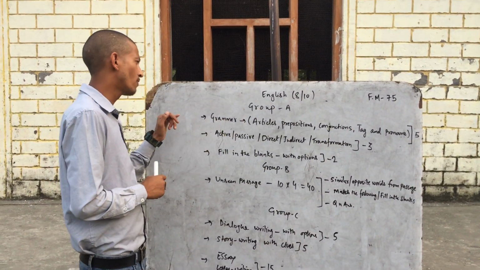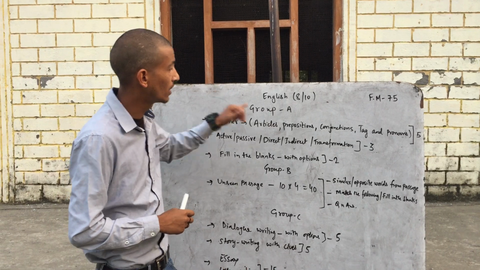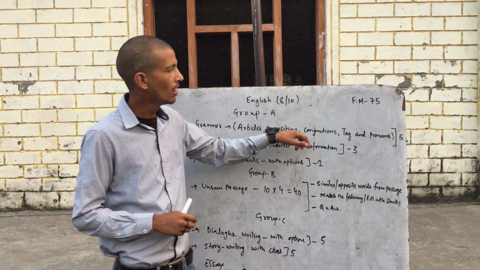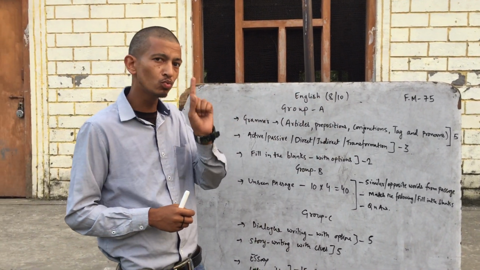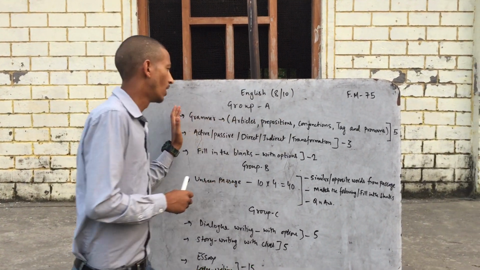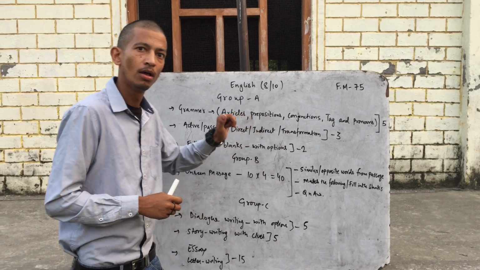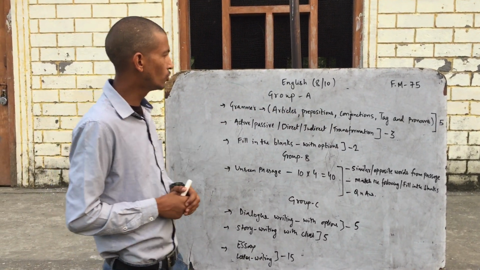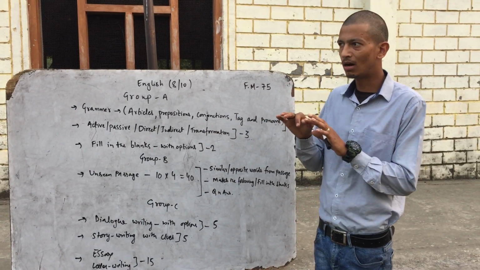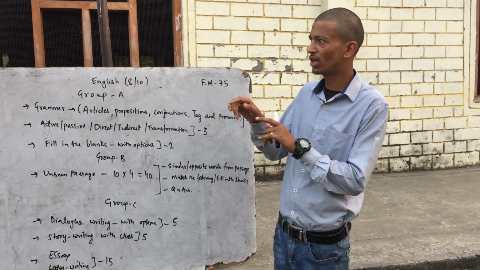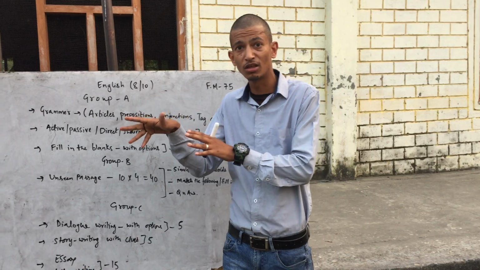So the first question would be of grammar, which will include articles, prepositions, conjunctions, tags, and pronouns. There would be 5 questions, 1 mark each, covering all these options. The second question would be of 3 marks: change the following sentences as directed in the bracket.